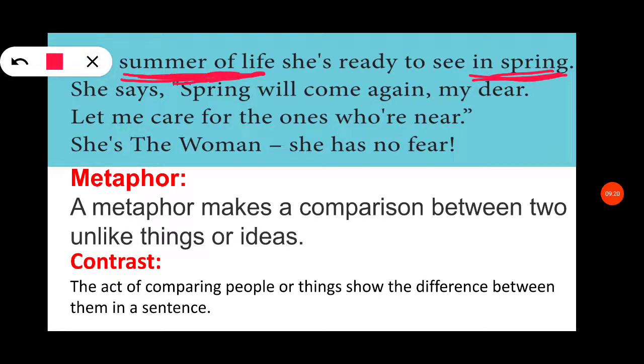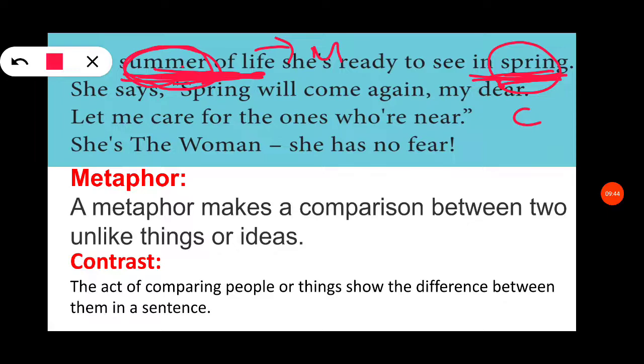Yes, the life, that is a hardship. In summer hardship is indirect, and in spring good times is indirect. So here summer and winter are compared. So summer of life is said as a metaphor. And also the words summer and spring are a contrast, isn't it? Opposite words, right?